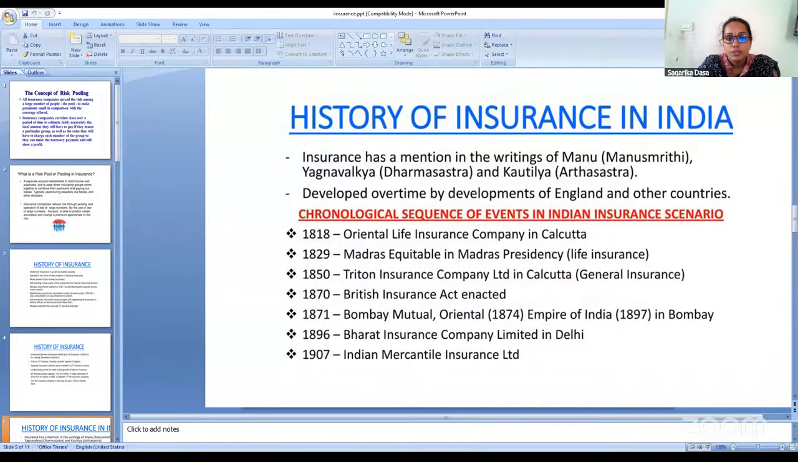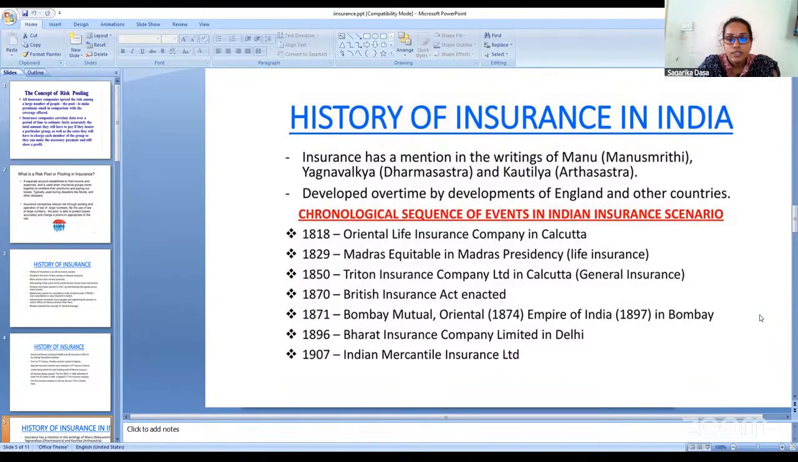Chanakya, Dharmashastra, and Kautilya Arthashastra. So the word insurance we can see from Dharmashastra, Arthashastra, and Manusmriti, developed over a period of time depending upon the requirement of our country. We have taken some of the developments of England and other countries. Accordingly, to our requirements, the insurance evolution has changed.